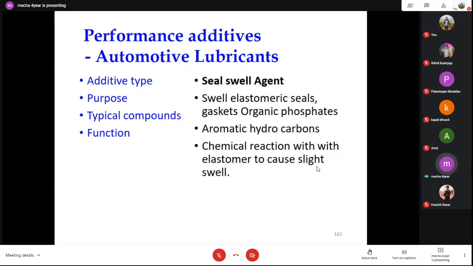The engine is completely filled with lubricant, and our engine or gearboxes are submerged in the lubricant.